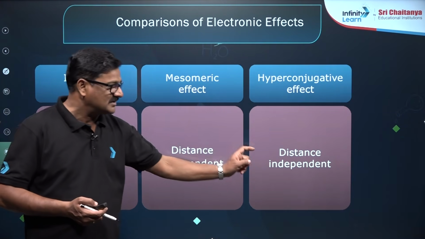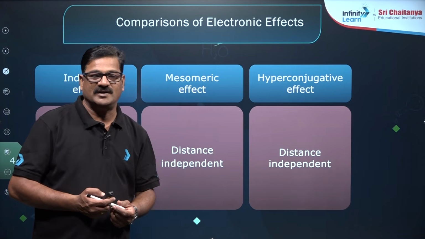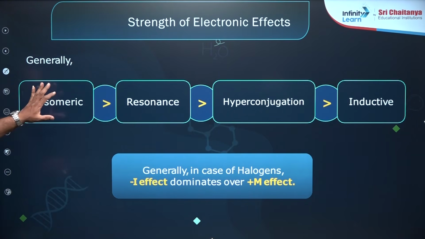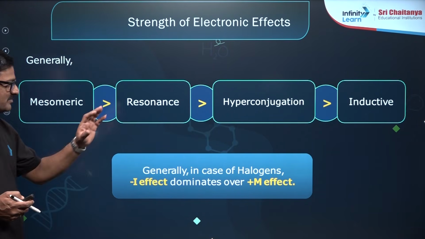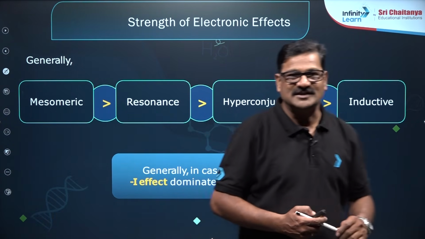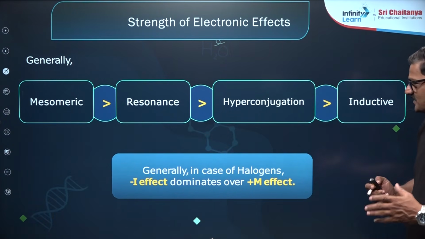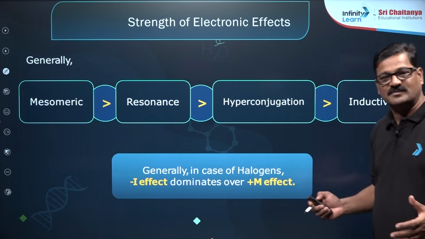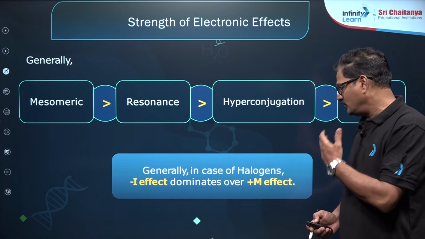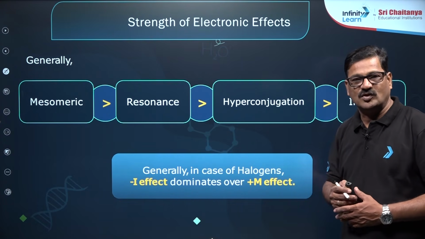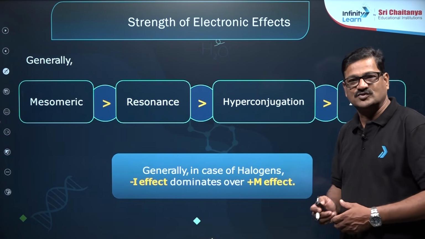The mesomeric effect is more effective as compared to hyperconjugation and the inductive effect. In the case of halogens, the negative inductive effect dominates as compared to the positive mesomeric effect.